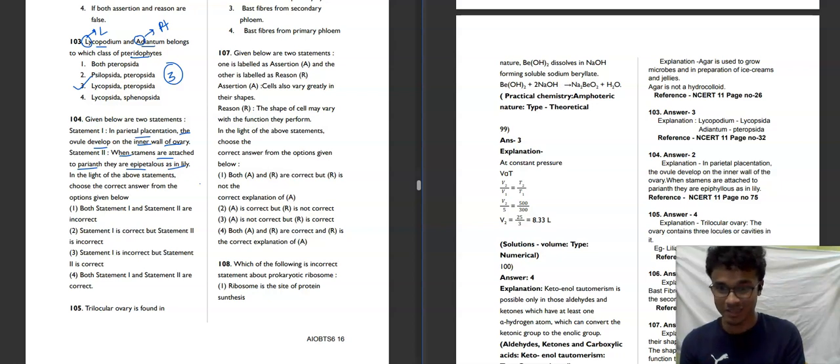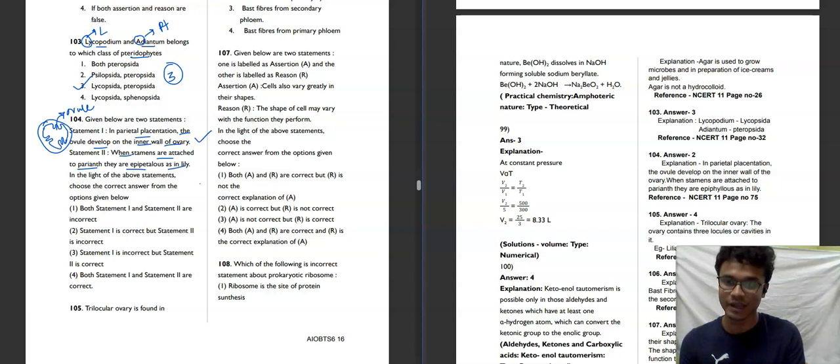Let's understand what parietal placentation actually means. If we want to make a structure, this is the ovary. In this sort of placentation we can see that these are the ovules, on the inner side or inner wall of the ovary. So this statement is correct.